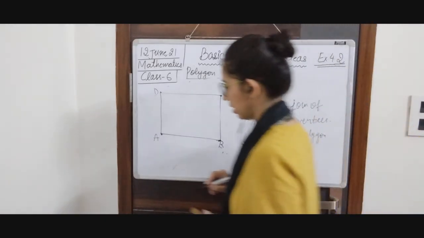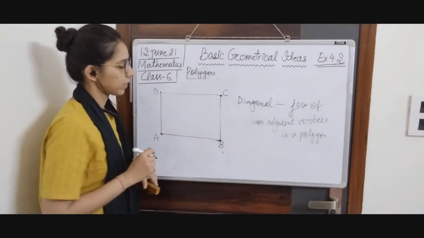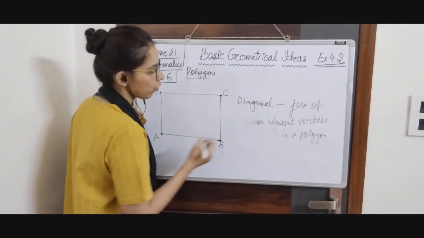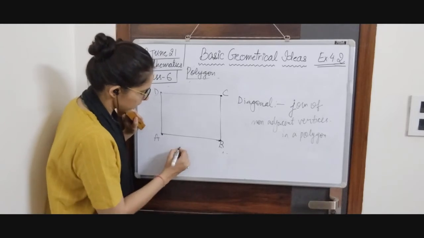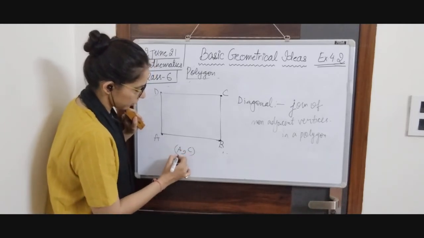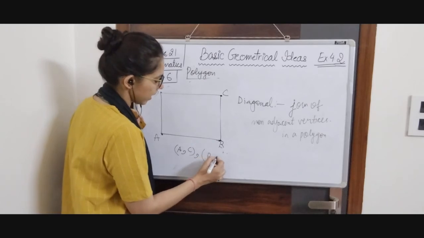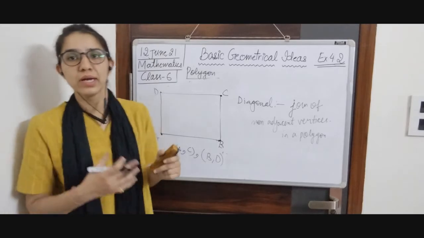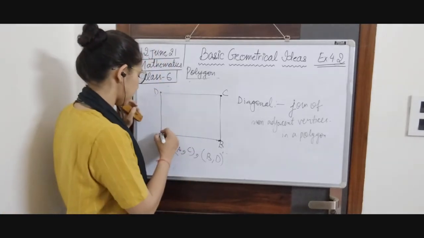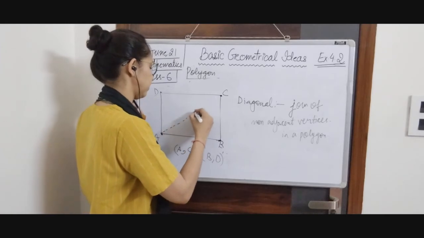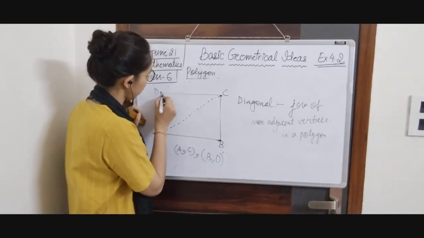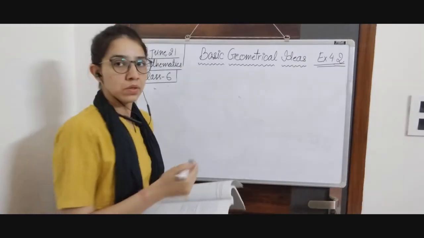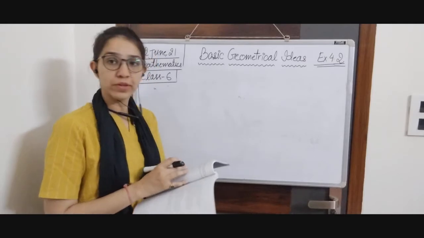Now we are going to take few examples of diagonals. In fact, we are going to draw diagonals for this polygon. Non-adjacent vertex. As we discussed earlier, A and C are non-adjacent and B and D are also non-adjacent. It means if we join them, we are going to get diagonals. A and C, this is a diagonal. If we join B and D, this is also a diagonal.